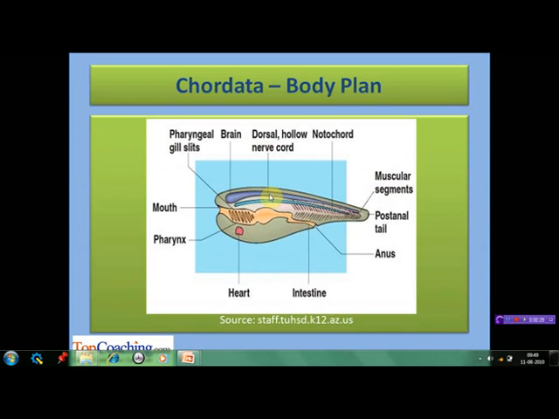There are out pockets in the pharynx, the pharyngeal pouches, the portion of the digestive tract between the mouth and the esophagus, which become gill chambers and gills in aquatic chordates. But in terrestrial chordates, they develop into jaws, inner ear, and tonsils. The position of the tail is post-anal. It is located posterior to the anal opening.